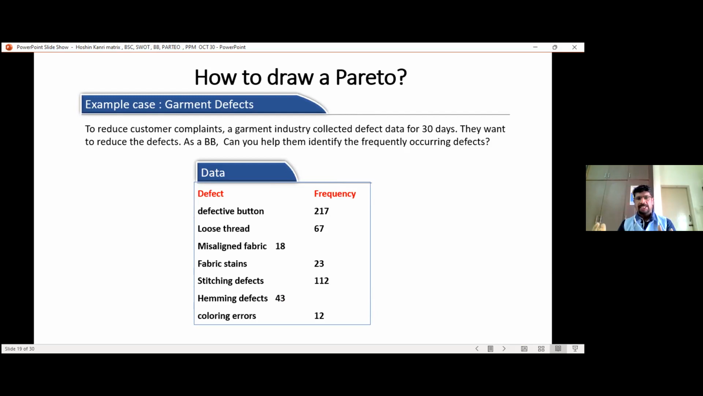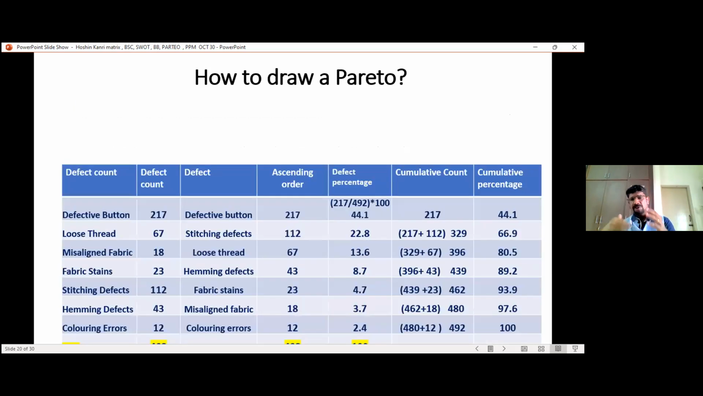Fabric stains 23, stitching defects 112, hemming defects 43, coloring errors 12, totally 492. So in 30 days, there are 492 defects which cause loss to the particular garment industry. Using this data, I am going to draw a Pareto chart and find which defects are causing more loss. Before developing the chart, I have to do some calculations.